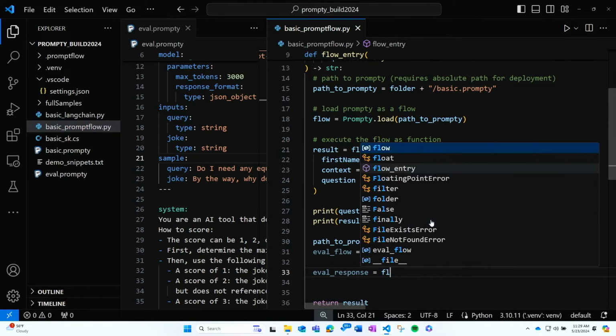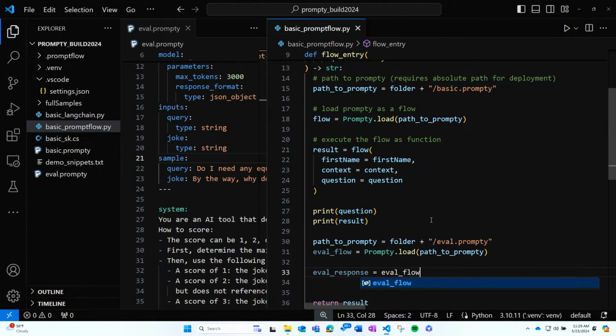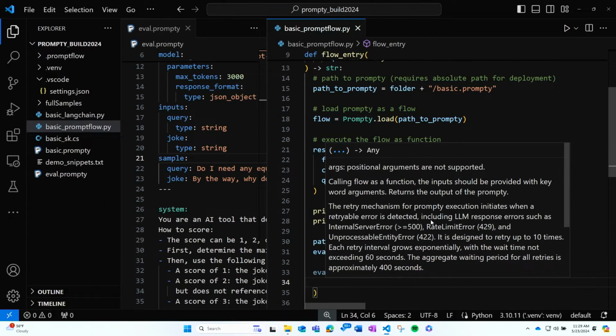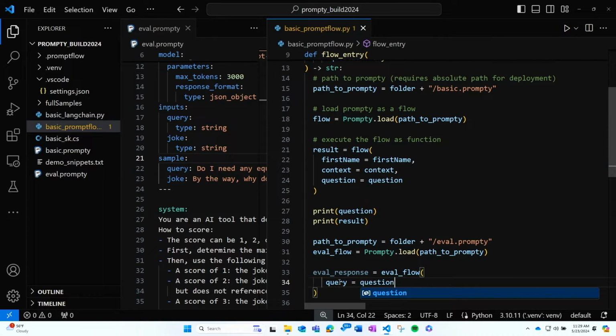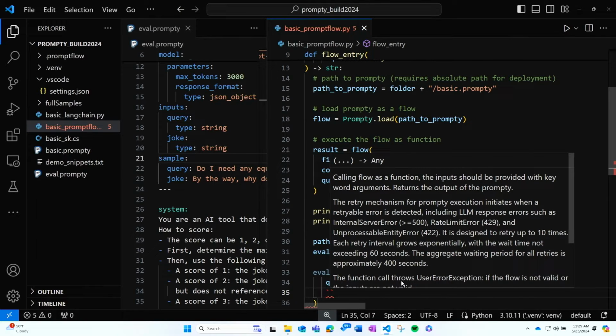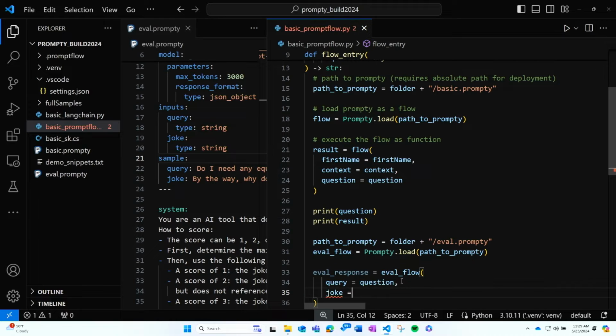Now, I know, looking on the left, what this expects. So we know that the inputs it needs are a query and a joke. So our query is going to be that question that we asked before, and we're printing out here. And then we need to pass it a joke.